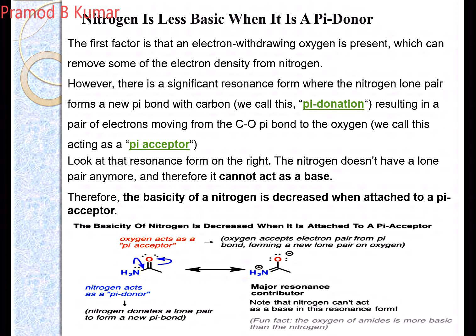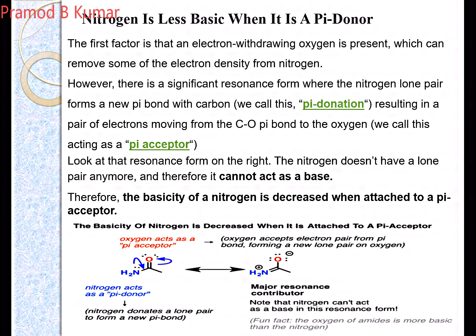However, there is a significant resonance form where the nitrogen lone pair forms a new pi bond with the carbon. So that's known as pi donation. If you can see on the right hand side, the nitrogen gives away its lone pair of electrons to form a new pi bond, and the pi electrons in the double bond between carbon and oxygen move towards your oxygen.